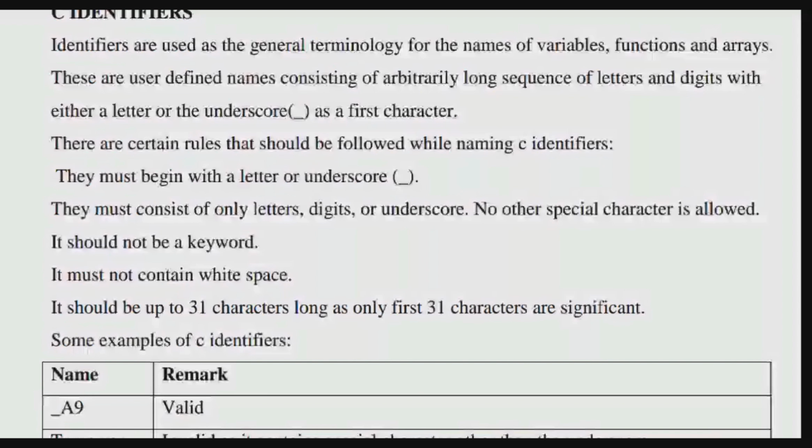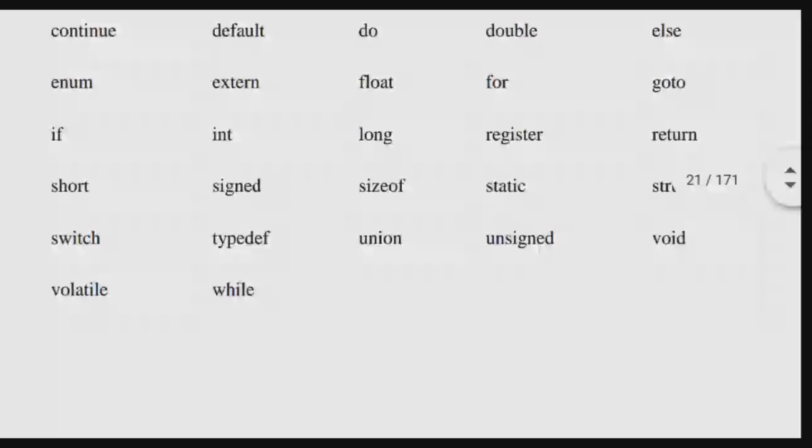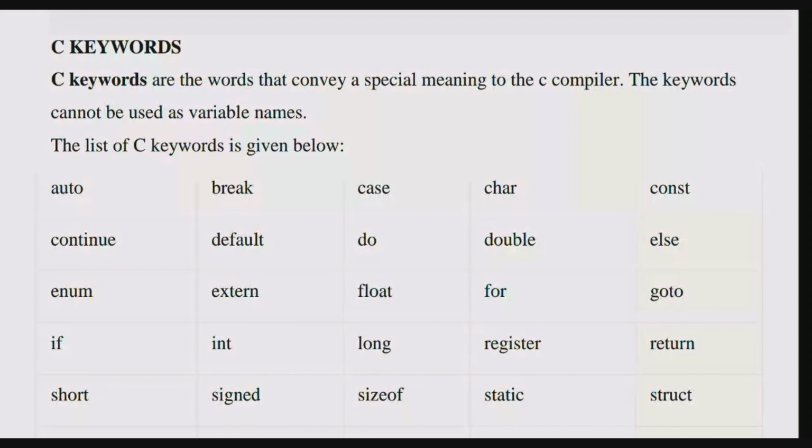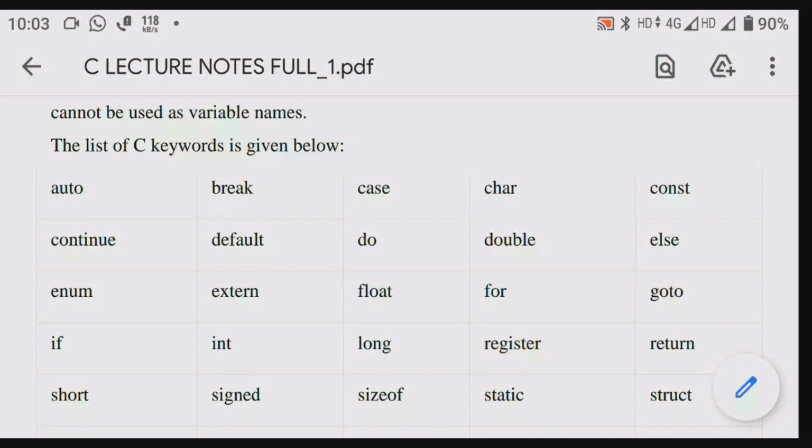For example, take char. Char is also a keyword, right? In the first row, fourth column, char. It started with the letter C, but you should not call this an identifier. Char means character, and the first C is a letter, but it belongs to the keywords.